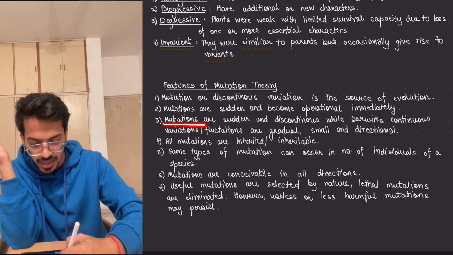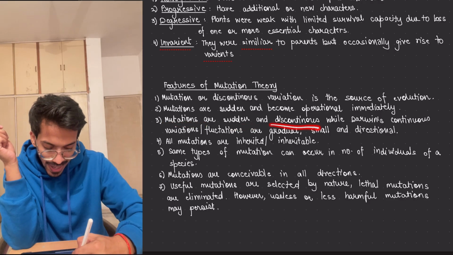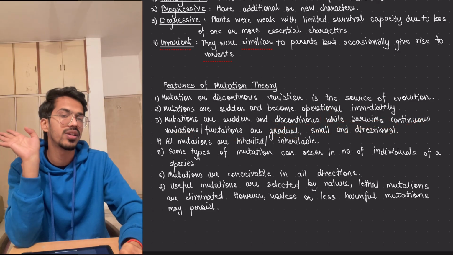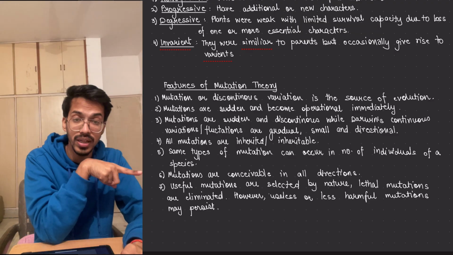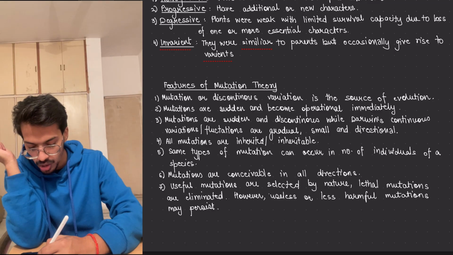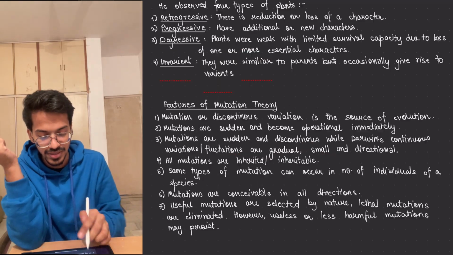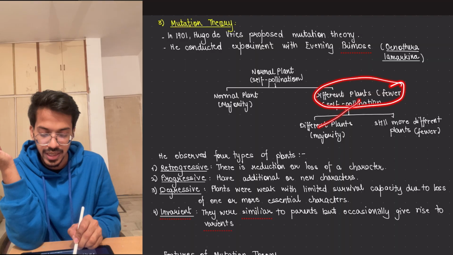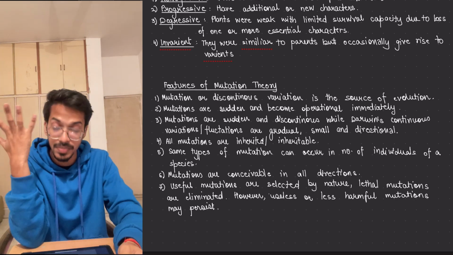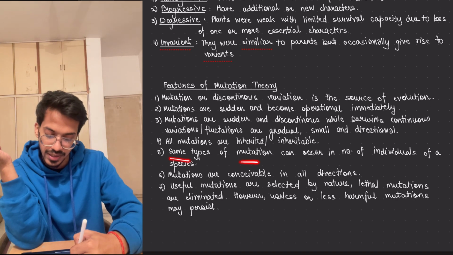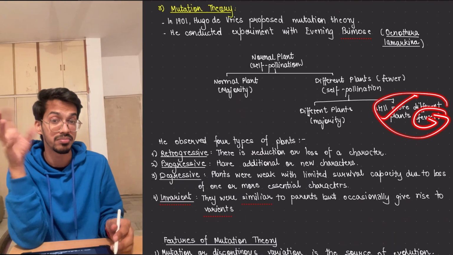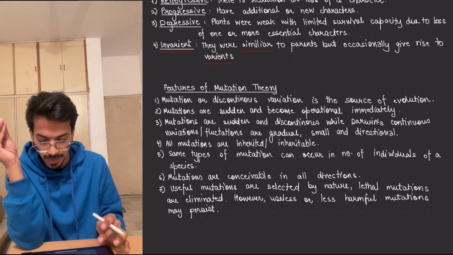Then mutations are sudden and discontinuous, while Darwin's continuous variations, the fluctuations, are gradual, small and directional. These mutations are directionless. It can go to the front, progressive, it can go at the back, that is retrogressive, right? Then all mutations are inherited and heritable. That is what we have said, that the mutation comes here and goes further along with more different things. The plant looks much different. The same type of mutation can occur in a number of individuals of the species. So it's not one, multiple plants had that.